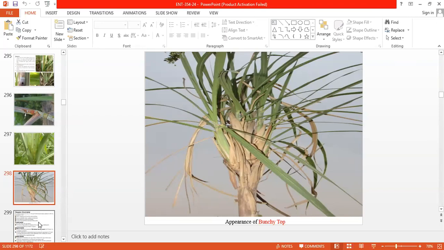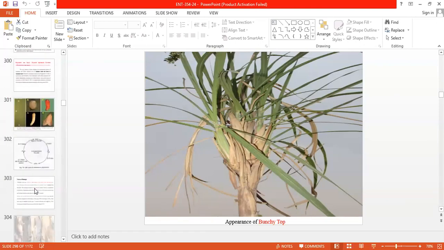One or two buds just below the dried top portion sprout and develop into small side shoots, which is called a bunchy top or bushy appearance. This is the typical characteristic of top shoot borer infestation: the bushy appearance or bunchy top of the sugarcane.